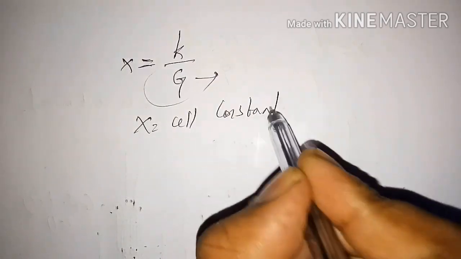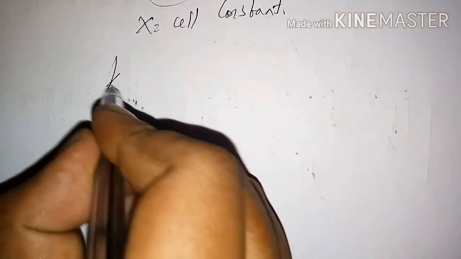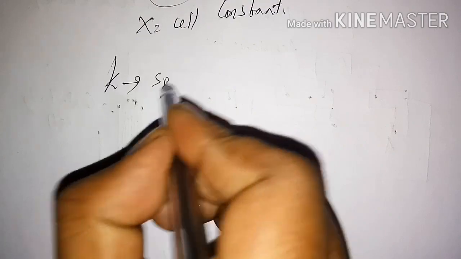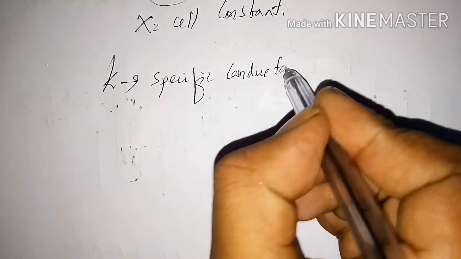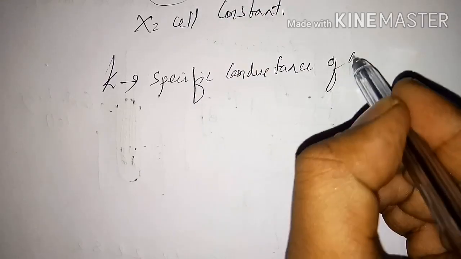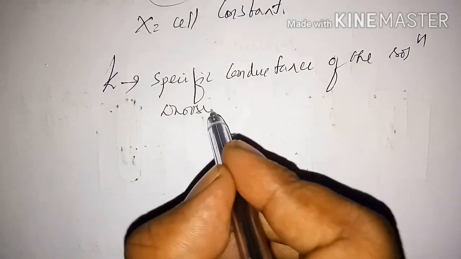After determining the cell constant, we can calculate the specific conductance of the solution whose equivalent conductance has to be determined.